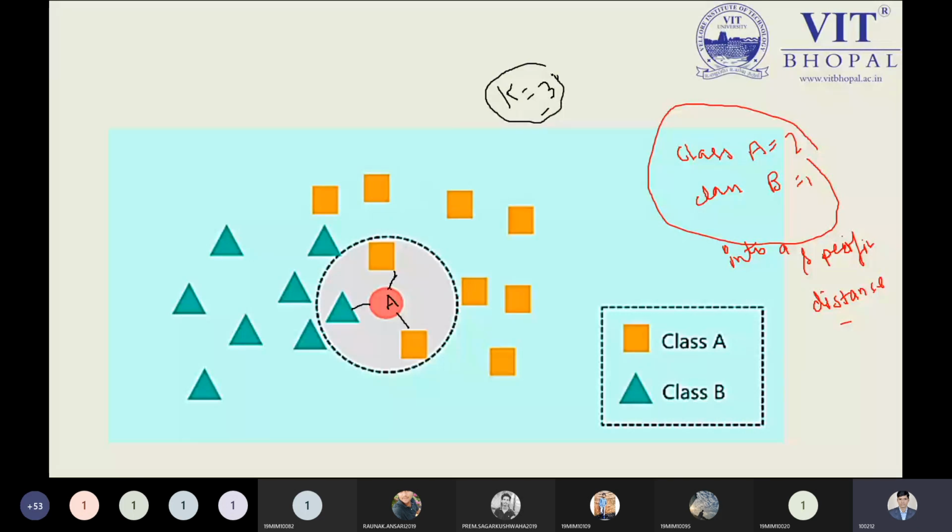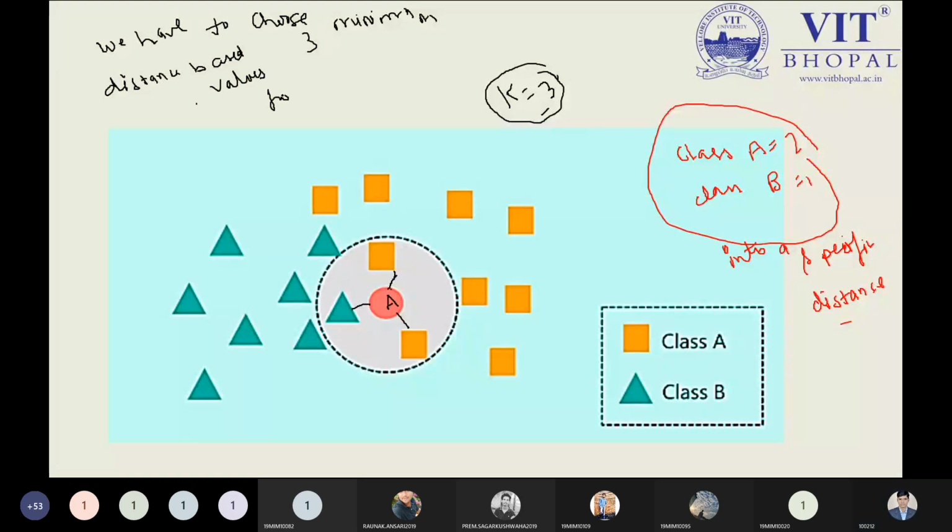K equal to 3 means we have to choose the 3 minimum distance values from the new data point to the old data points. Okay.